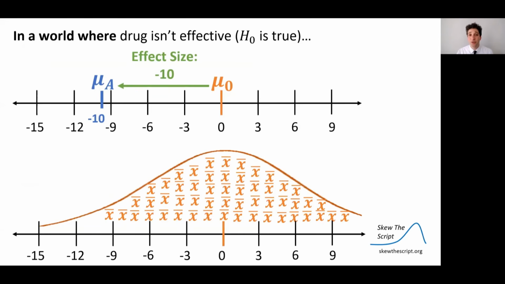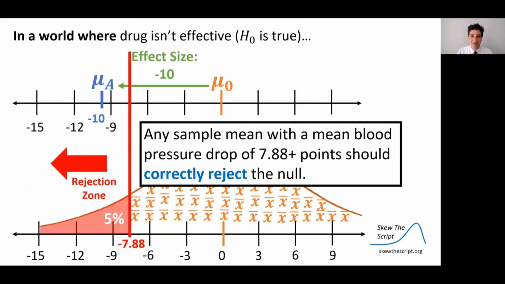So first, like all tests, we assume the null. So in a world where the drug isn't effective, where the null is true, we might have a variety of outcomes where we, by chance alone, see lowering or raising of blood pressure, even though the drug isn't effective. And we're going to establish a rejection zone at around a 5% significance level. In this case, that means that for any sample mean with a blood pressure drop of 8 or more points, we will correctly reject the null because it will be a significant result. We've shown it lowered the blood pressure.